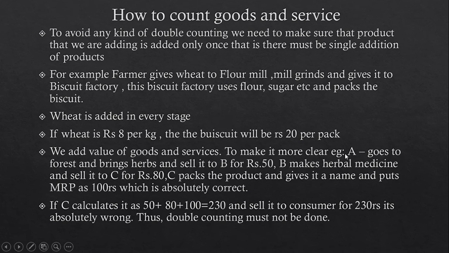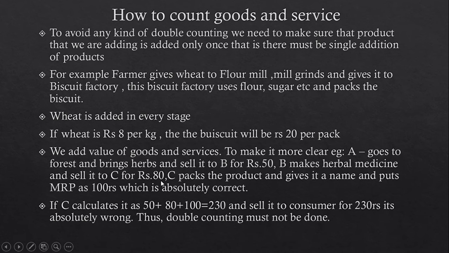To make it more clear, here I have given another example. A goes to the forest and brings herbs, usually used for herbal products, and sells them to B for rupees 50. Now A earned 50 rupees. B makes herbal medicine and sells it to C for rupees 80.